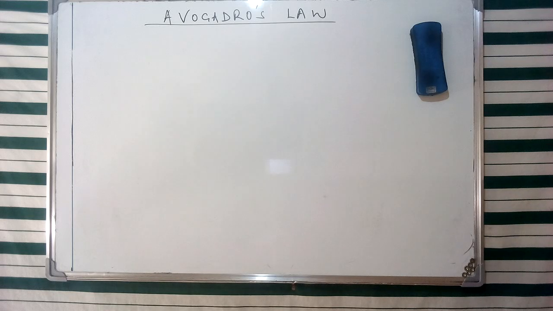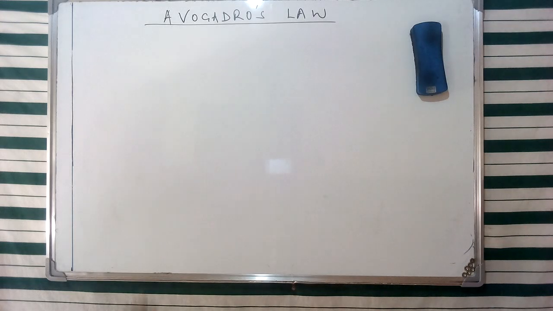Today's discussion is basically the concept of Avogadro's law, and this, of course, is going to be a follow-up discussion from the last one we had on the Gay-Lussac's law for combining volumes. Now, from our previous discussion, we said that Gay-Lussac came up with a law that involved a chemical reaction of gases, whereby it stated that basically these chemical reactions are going to take place in ratios of small whole numbers.